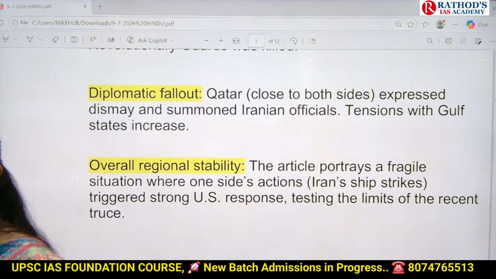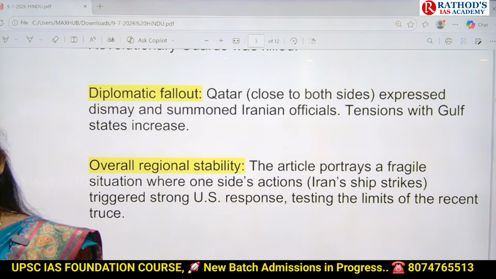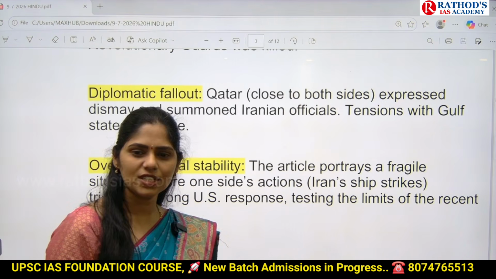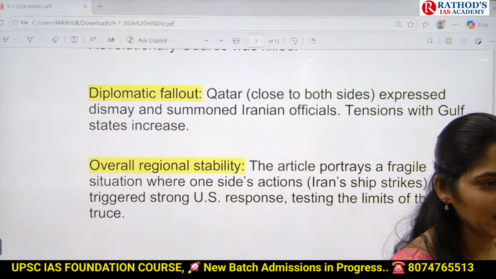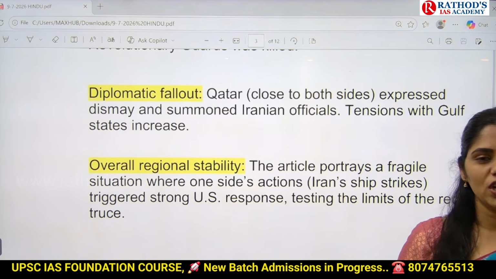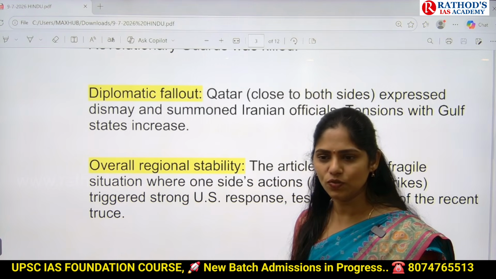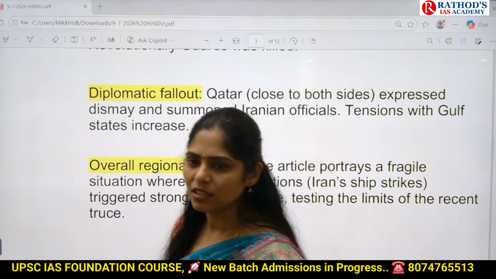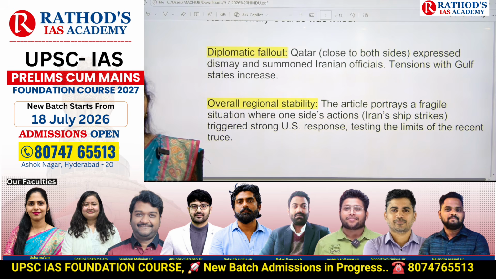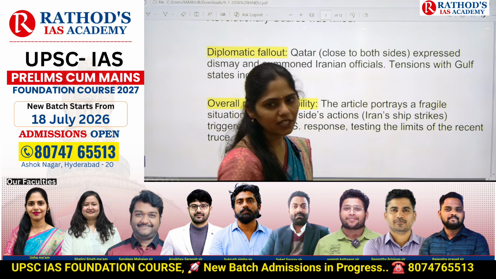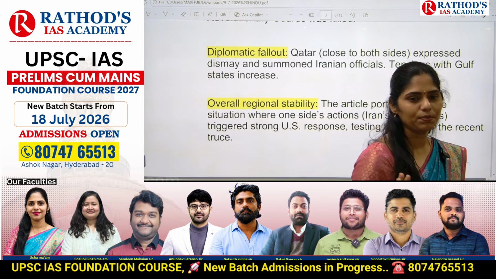We have one international organization called UNSC. What is the full form of UNSC? United Nations Security Council. What is the main aim of this UNSC? To ensure peace and stability across the world. So we can go for discussions related to this issue in the United Nations Security Council and come up with a solution for this problem.